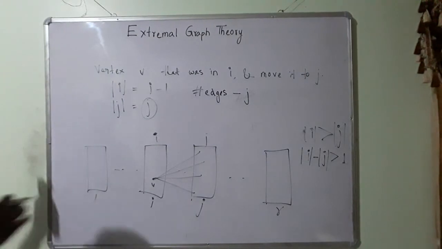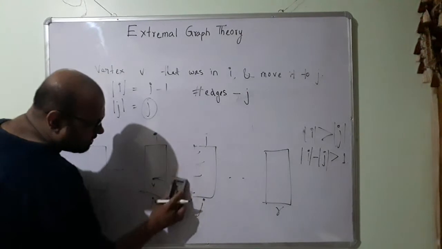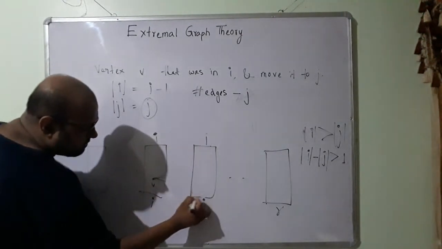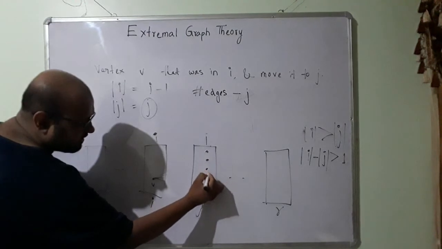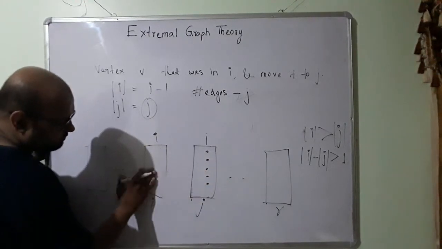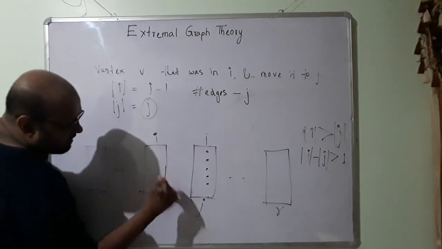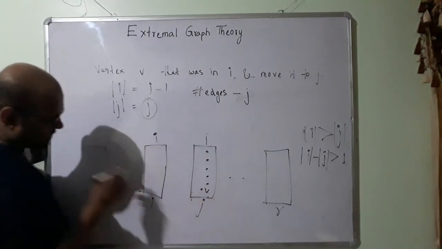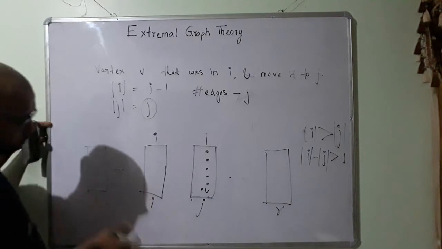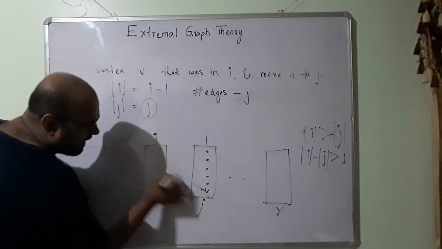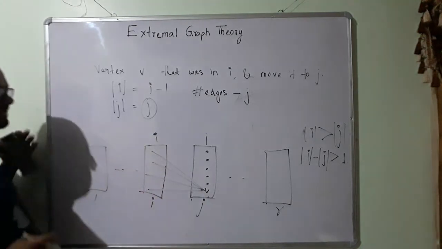Now all these are going to be deleted. From V, I had all these j number of edges to all these j number of vertices. This is going to decrease. When I remove V, I am going to add V to here. Since I am going to make it complete, I am going to add all these edges.